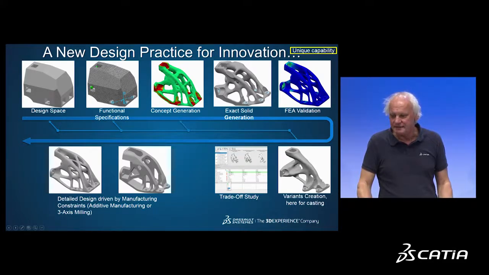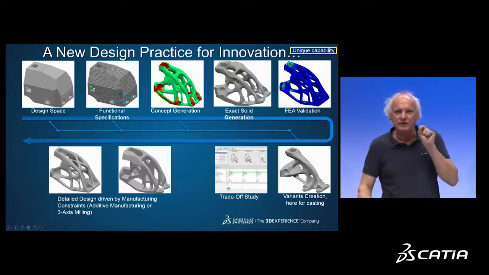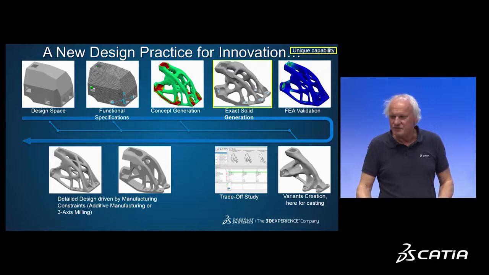You validate this solid. You maybe start to evaluate other alternatives, variants, one for casting, one for milling, one for whatever, additive manufacturing. You can compare them with the variant manager, and then you are assisted by CATIA to reconstruct and adapt the automatically reconstructed solid for additive manufacturing or milling, for example. And those are the unique capabilities of CATIA: exact solid generation. It's not a mesh, it's not an STL file, it's not a polygonal model.